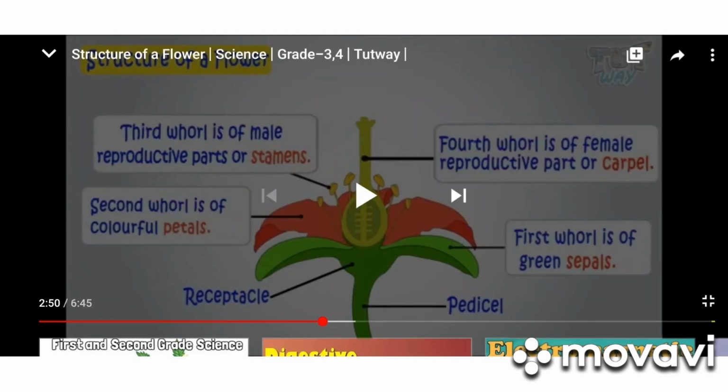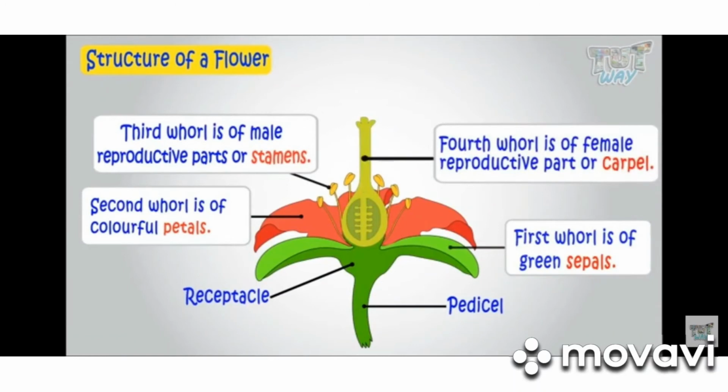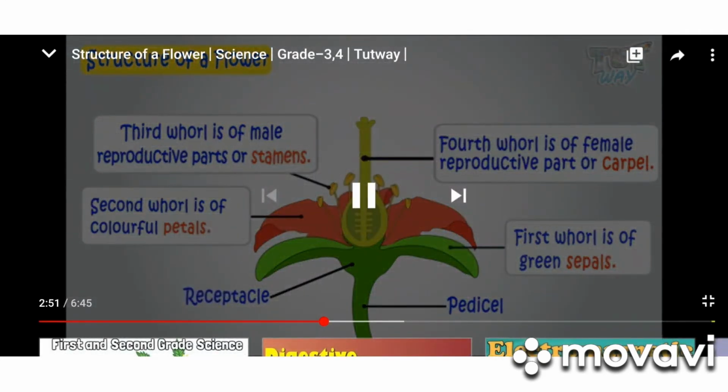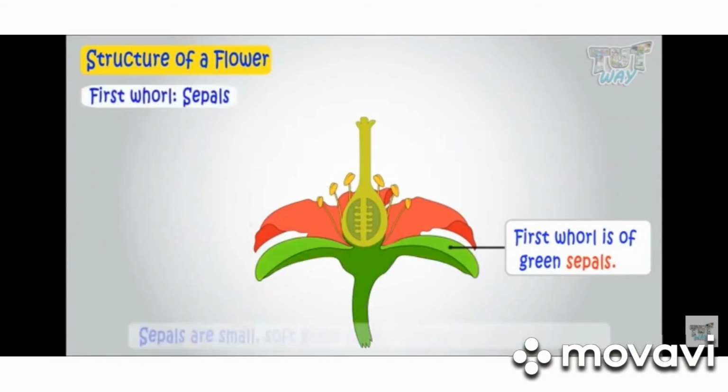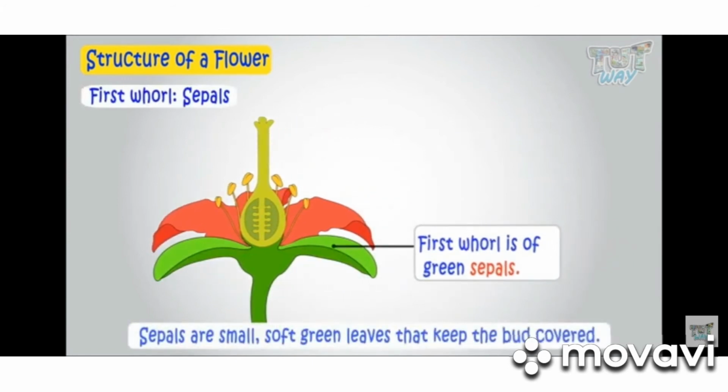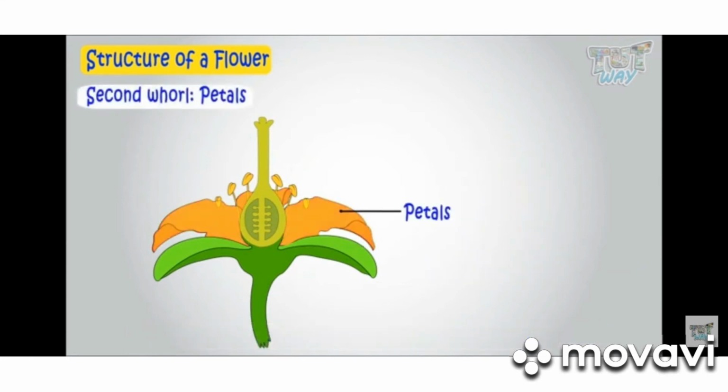There are 4 parts to most flowers. These are the sepals, the petals, the stamens and the carpels. They are all arranged in rings, one inside the other. So the first part is sepals. Sepals form the outermost ring of a flower. They cover and protect the flower when it is in the bud stage of growth. When the flower opens, they usually bend back towards the stem.